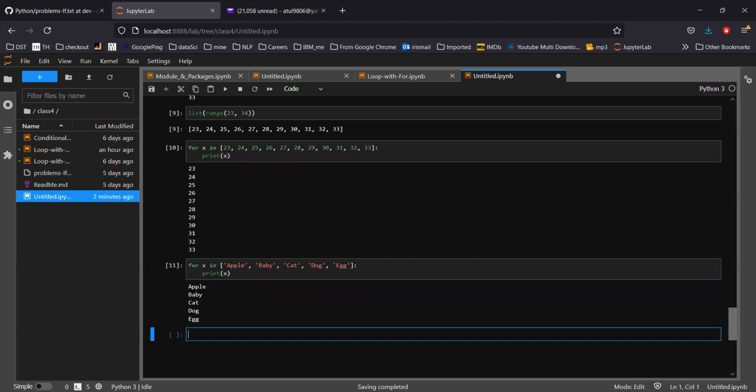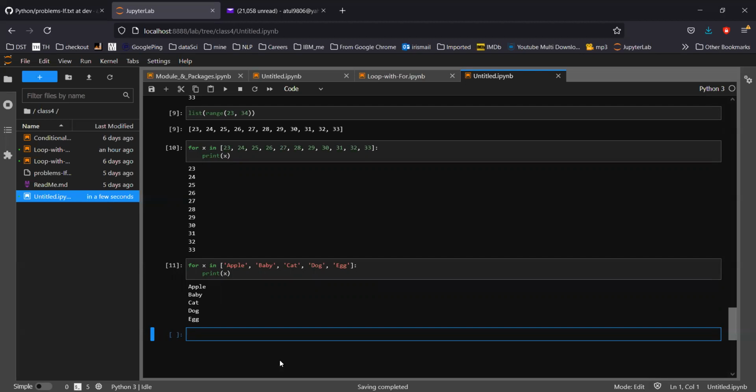With while loop, mostly you have to loop around numbers. But with for loop, this is the beauty of for loop: you can directly run on a list of values and directly use those values.